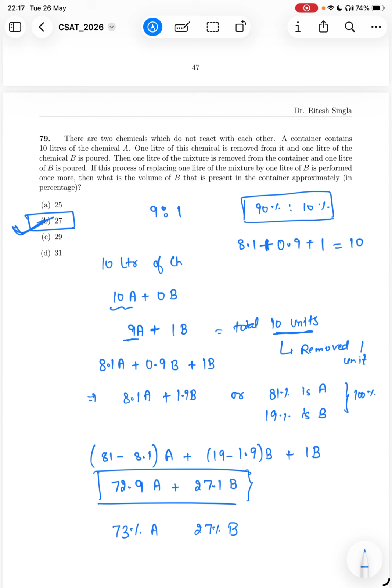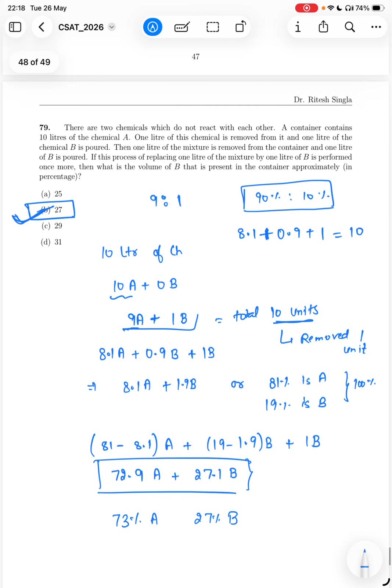But what are we doing here? We had 10 liters of some chemical, which was only A. We removed 1 liter of it. So basically we have removed 10% of it. Once we remove 10%, we were left with 9 liters of A, and we poured 1 liter of B. So again the total mixture becomes 10 liter. Then again we took 1 liter. When we are taking 1 liter out, basically 10% of whatever mixture is there, we are taking that out.